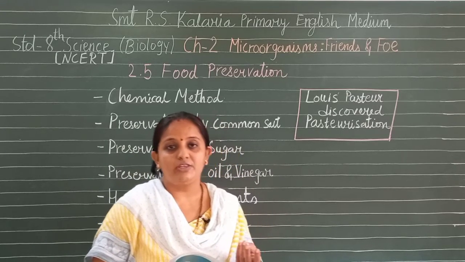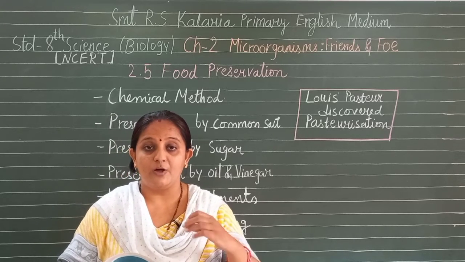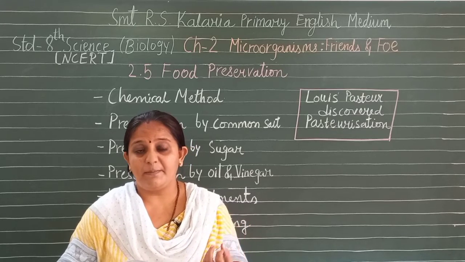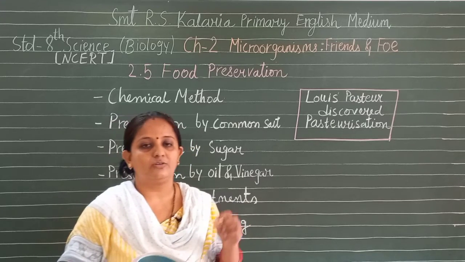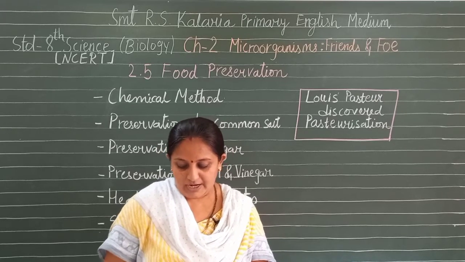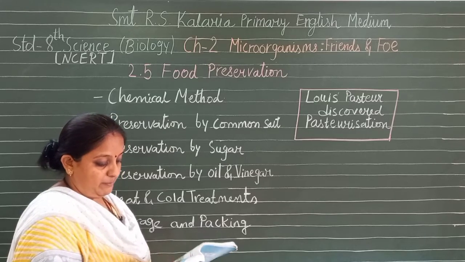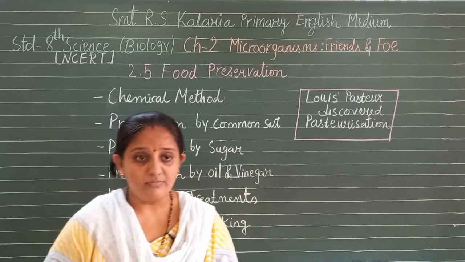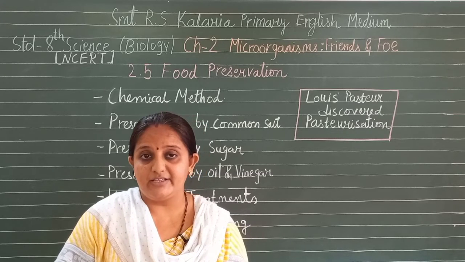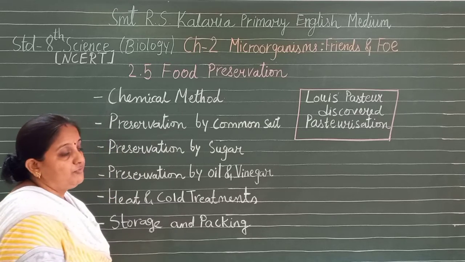You might have seen different dry fruits like almonds, cashews, walnuts and pistachios come in airtight, sealed packs which are vacuum packed. What happens is that this stops the growth of certain bacteria or microbes which come in contact with air. In this way they are sealed very tightly, and the packets are such that microorganisms do not attack the food items. So in this way we can preserve foods.